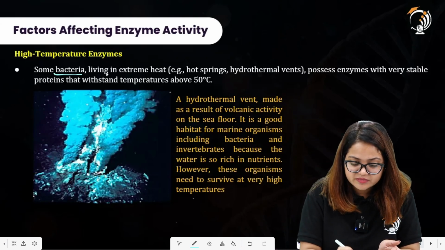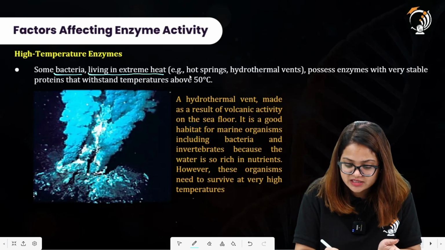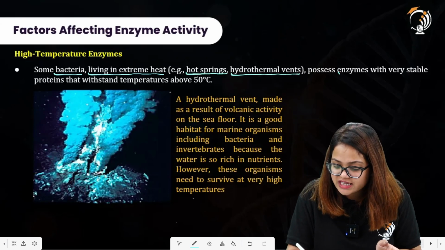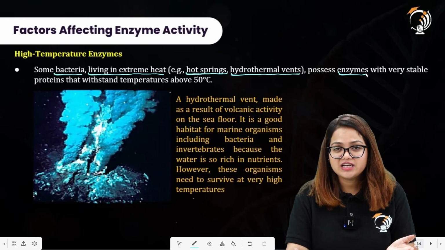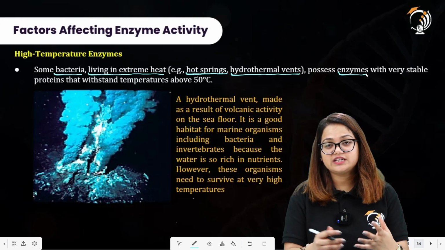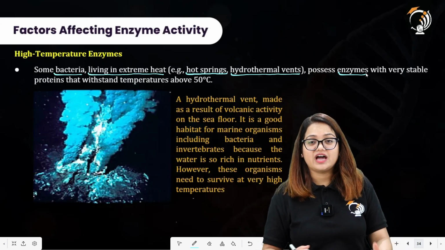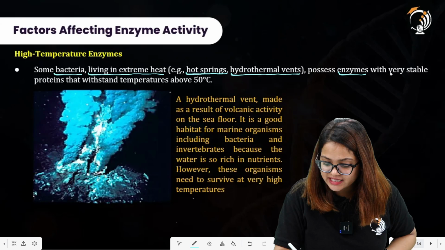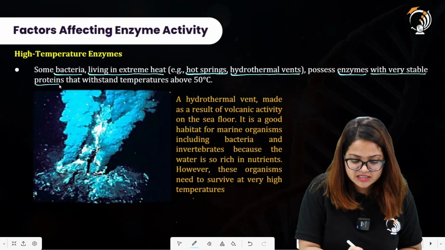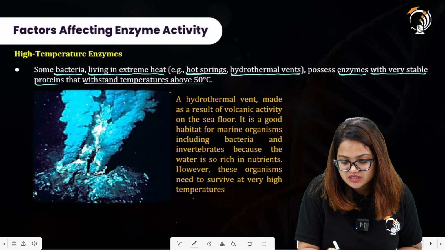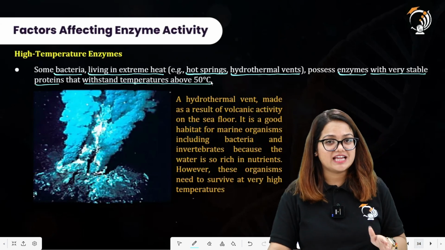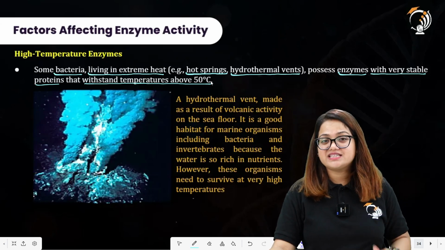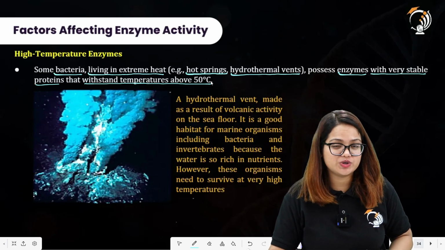Some bacteria living in extreme heat, such as in hot springs and hydrothermal vents, possess enzymes with very stable proteins that withstand temperatures above 50 degrees Celsius. Since they live in conditions with generally higher temperatures, they are adapted to cope with the high temperature levels. These enzymes can tolerate extremely high temperatures and remain stable, not easily denatured.